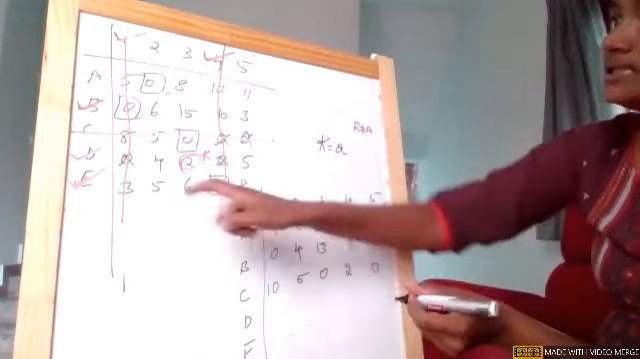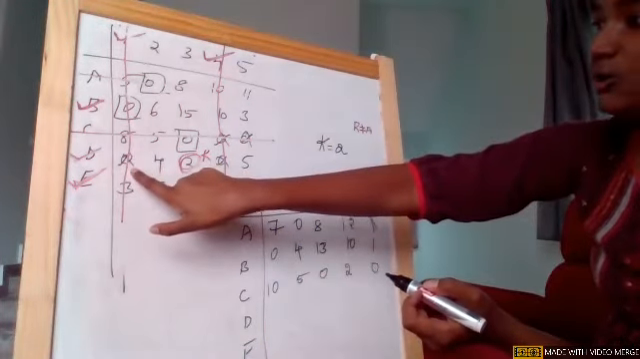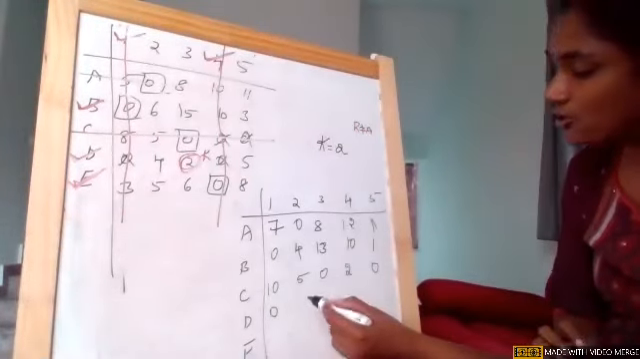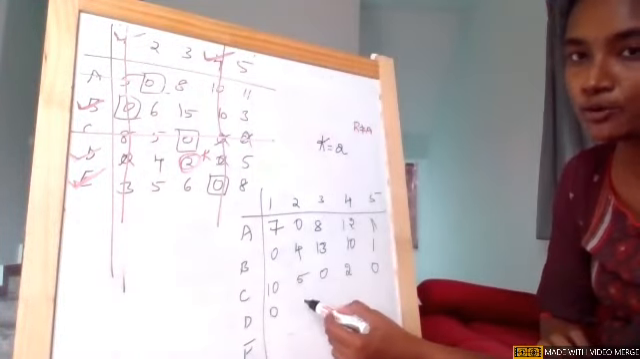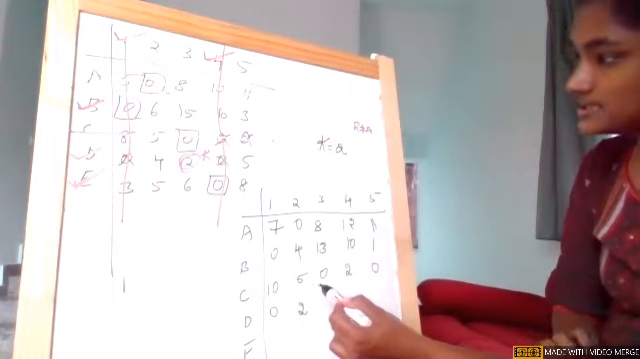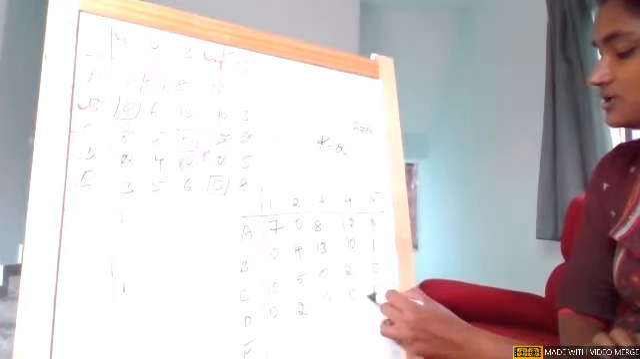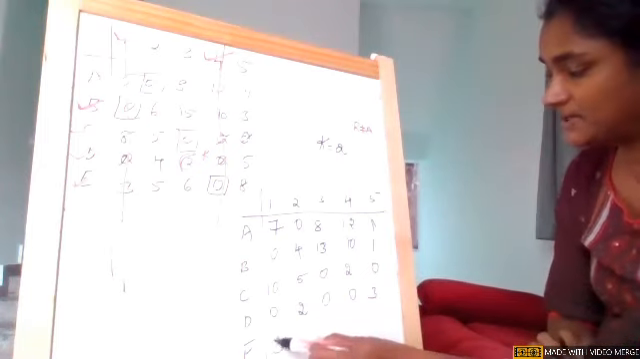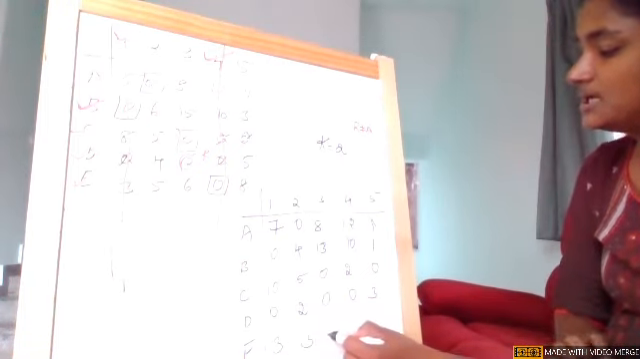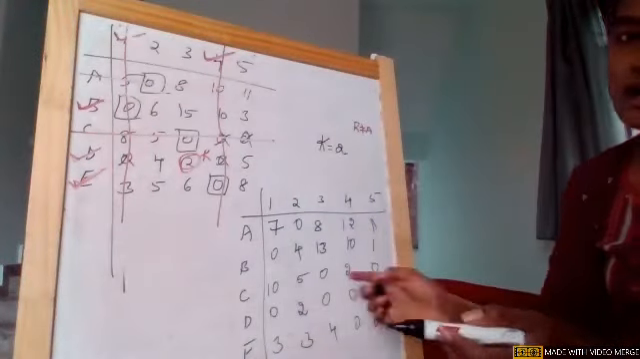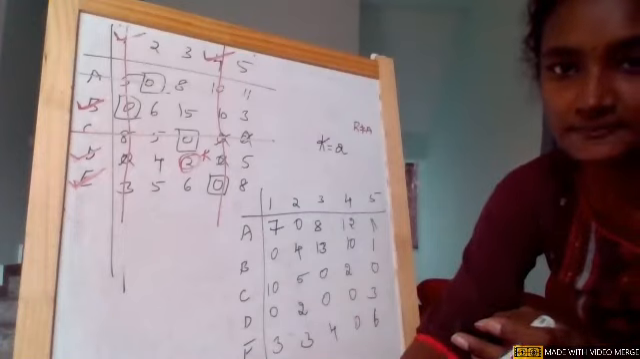Girls, again, if I go to row 4, 0 is covered by a single line, so it remains unchanged. 4 is not covered by any line, so 4 minus 2, it is 2. 2 minus 2, it is 0. 0 remains unchanged. 5 minus 2, it is 3. 3 remains unchanged. 5 minus 2, 3. 6 minus 2, 4. 0 and 8 minus 2, 6. Any doubt in this new matrix? How did we get it?